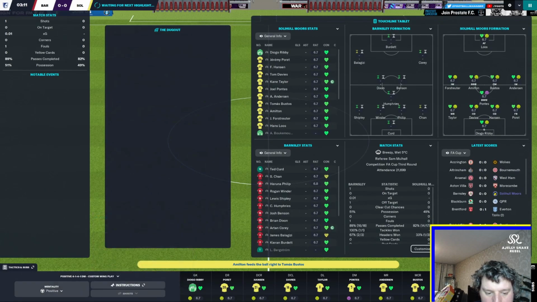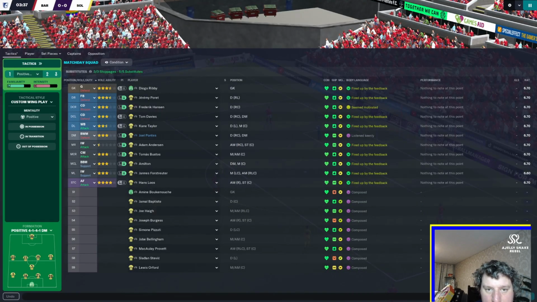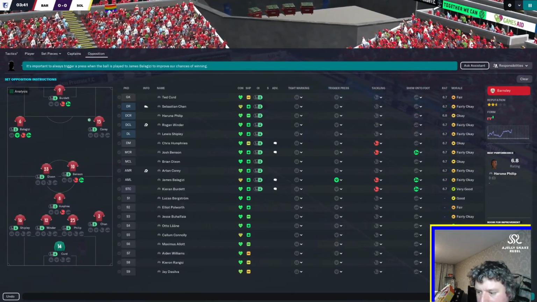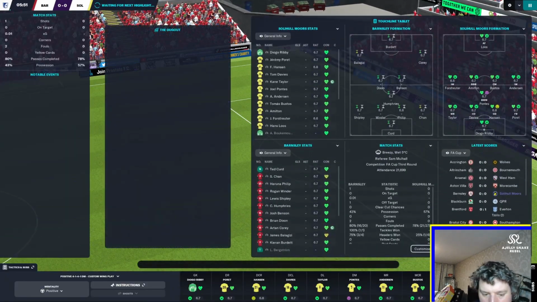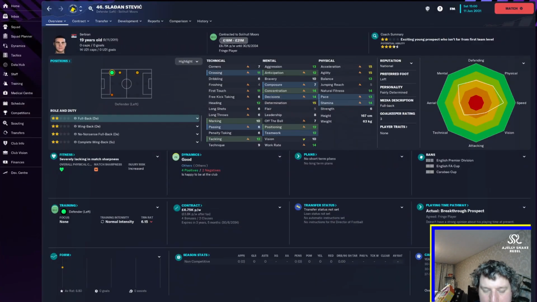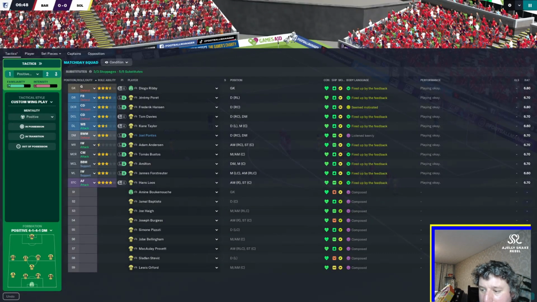We go to encourage, tactics and opposition, ask assistant, confirm, and then I want to just go to Sladen Stevic. This is our 17-year-old. He had not played any games at all this season, so I decided to just recall him back from his loan because, as you can see, his attributes were going downhill, so I decided to bring him back, as I said.